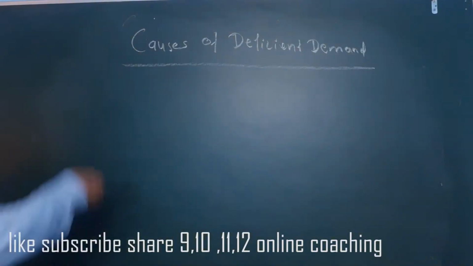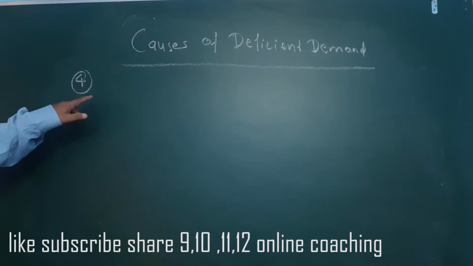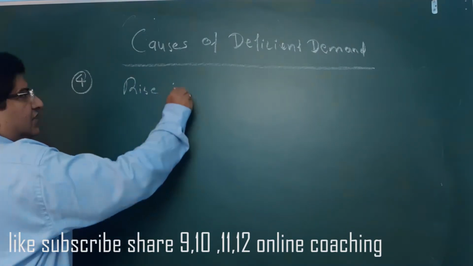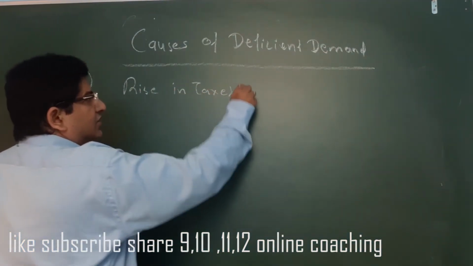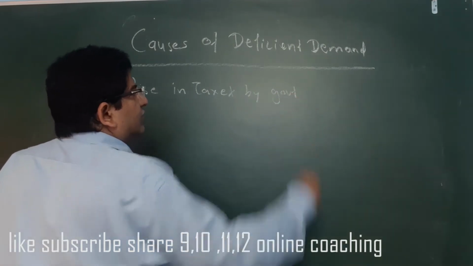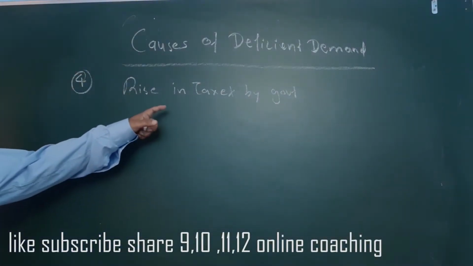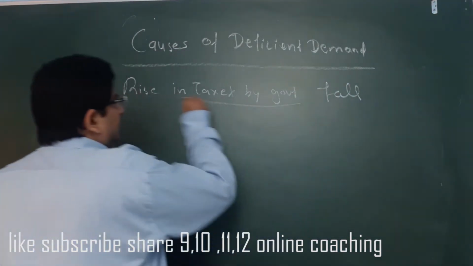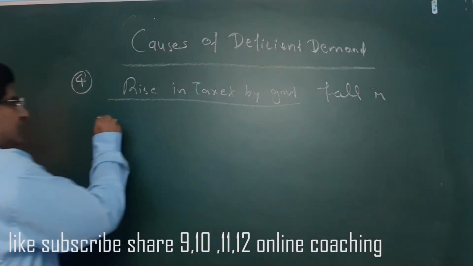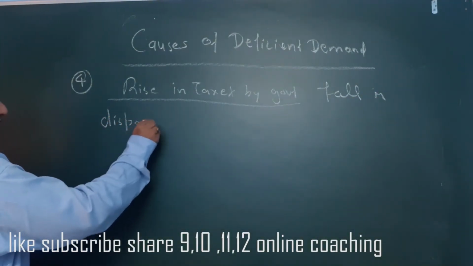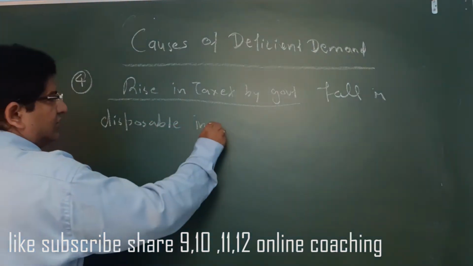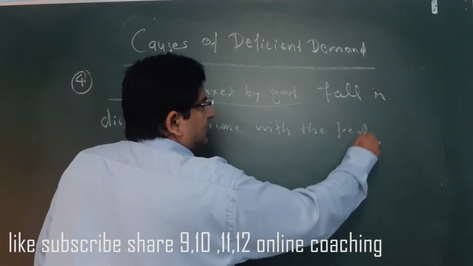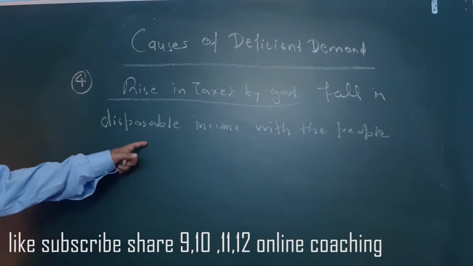Now students, fourth point means you can say a rise in taxes by government. When there is a rise in taxes by government, if the government increases the taxes, there is a fall in disposable income with the people.